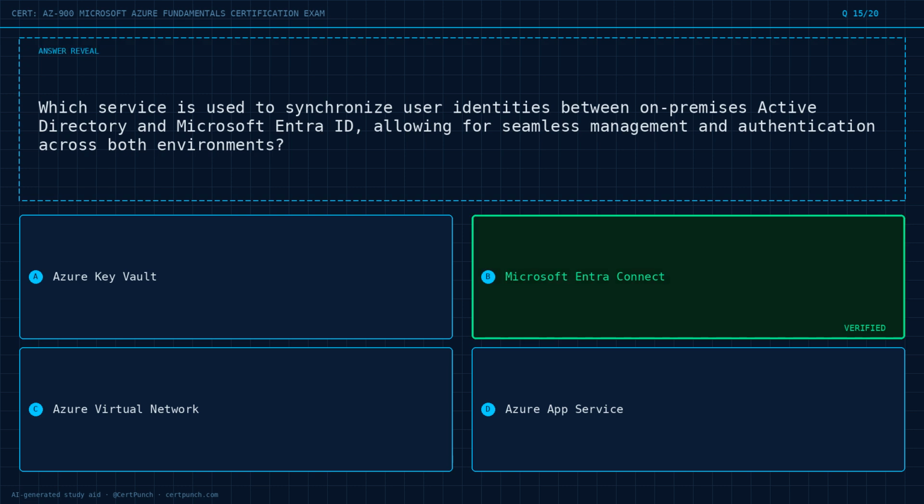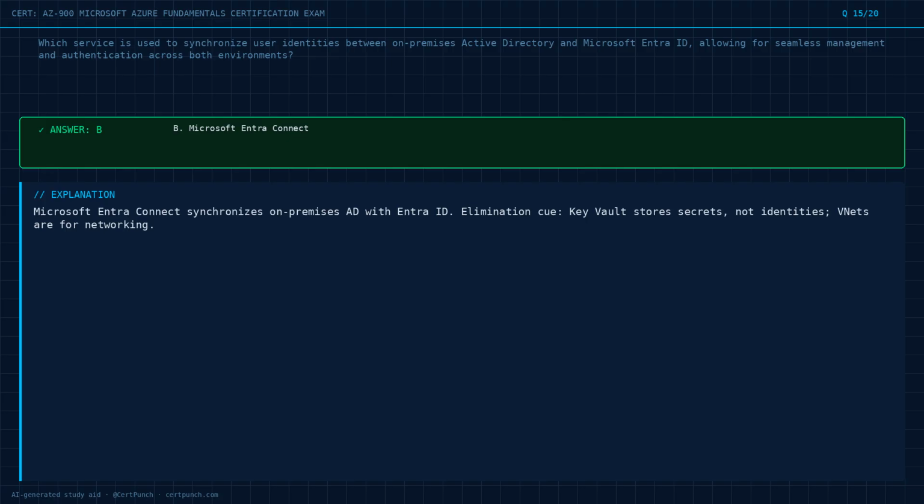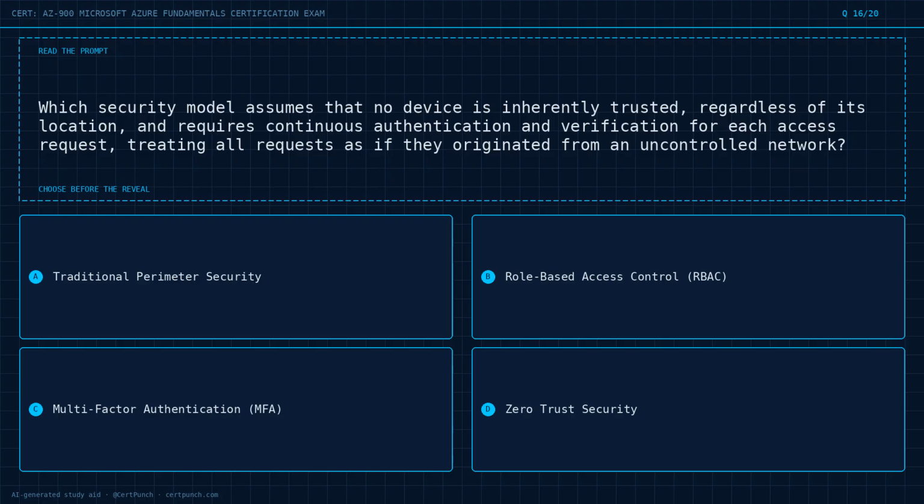The answer is option B. Exam logic. Microsoft Entra Connect synchronizes on-premises AD with Entra ID. Elimination queue. Key Vault stores secrets, not identities. VNets are for networking.